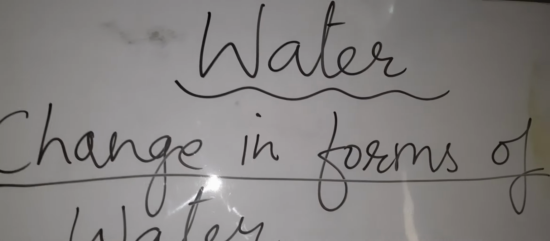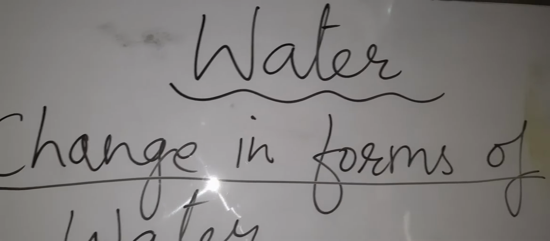Change in the forms of water. How you can change one form of water to another. For example, if you heat the water, on heating it becomes water vapor. The steam or the water vapor comes out from the boiling water. Now, when you keep the water in the freezer, the water becomes ice on cooling. So, you can say you can change one form of water into another form by either heating or cooling it. On heating the water it becomes water vapor, and if you cool the water, it will become the ice.